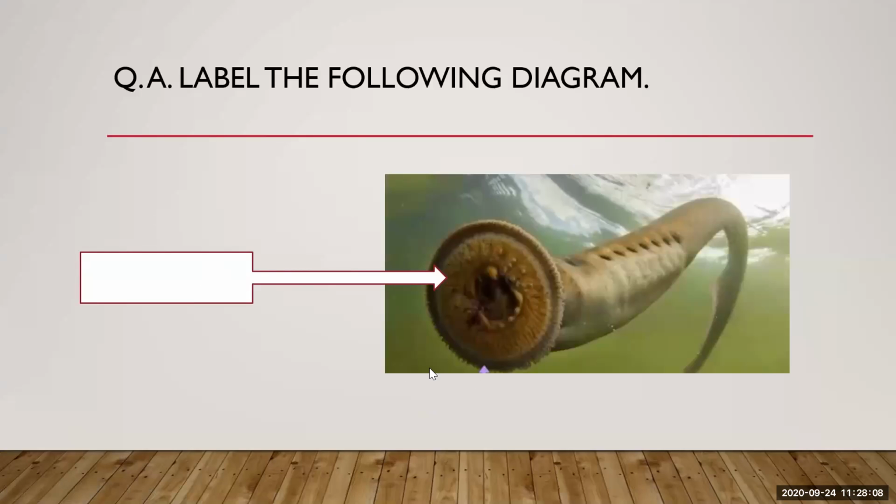Here I can see Rupesh Singh. Rupesh, can you label this? Just unmute yourself. Yes, ma'am. Yes, Rupesh, go ahead. Can you label this diagram? Yes, these are suckers of lamprey. Very good, Rupesh. Mute yourself. So you may get this kind of question in your exam, like label the following diagram. Okay, we'll go for the next.